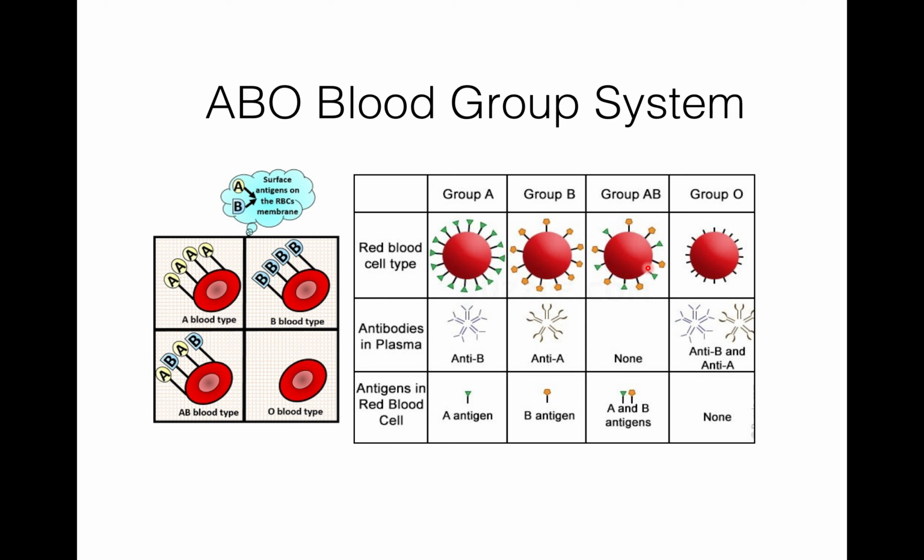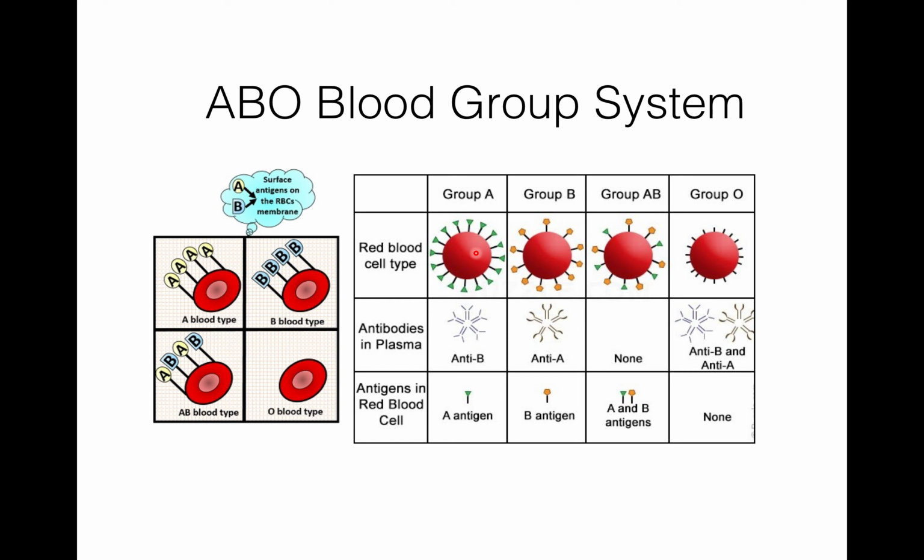A person who has group AB has both antigens on his RBC, that is A and B. And the person who has blood group O has no antigen on his RBC. So, the type of antigen present on the red blood cell membrane decides which blood group a person has.